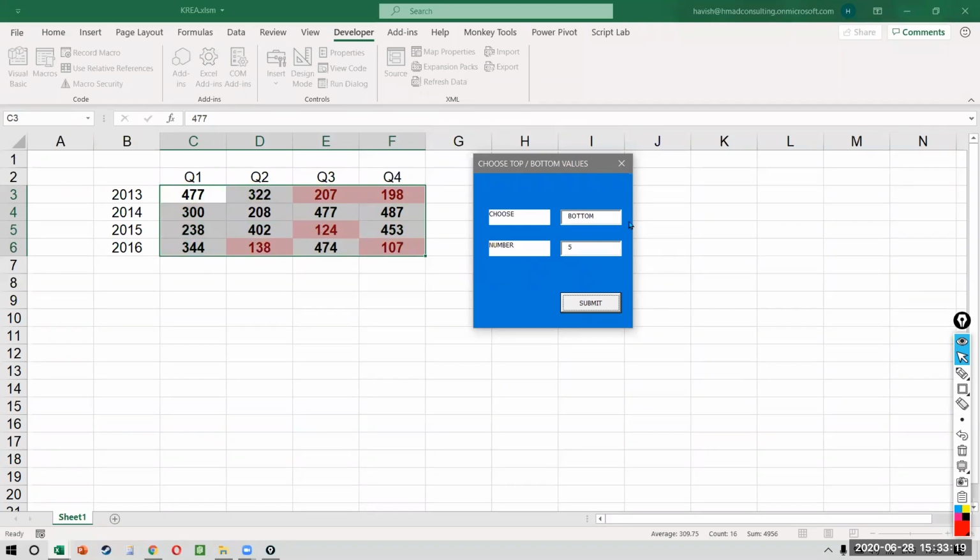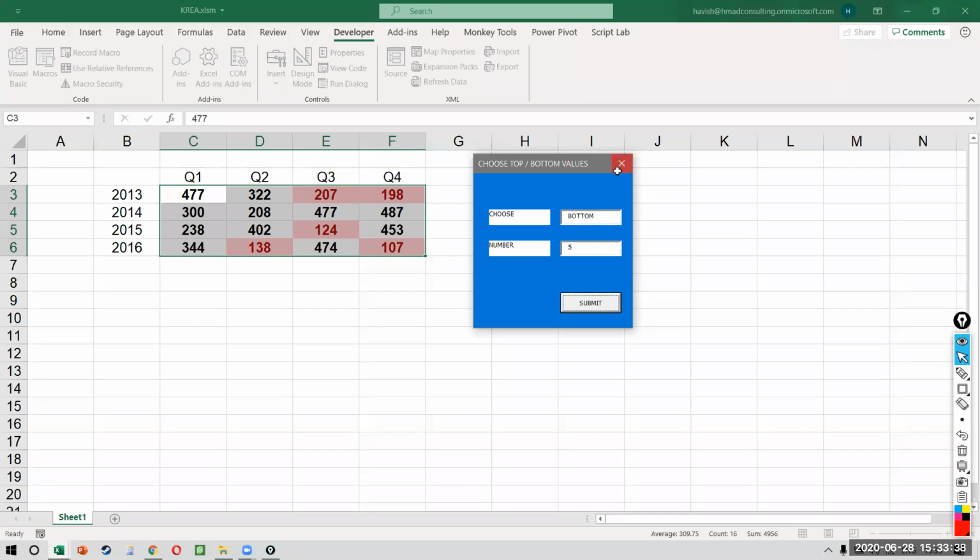And you see how much faster this approach is. Once you get used to using user forms, you will never feel like going back to normal Excel. It's so irritating, isn't it? You have to go to conditional formatting, remove the old format, make a change, edit it. You don't have to do any of that. Everything is available on a form. As in when you need it, you can open up the form.